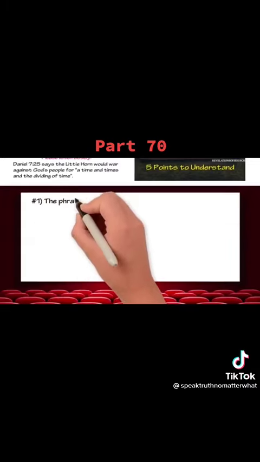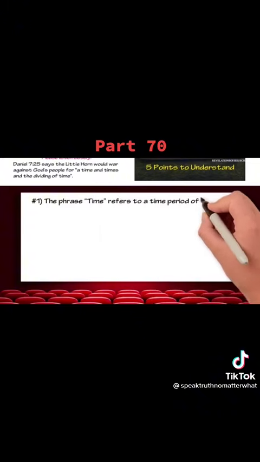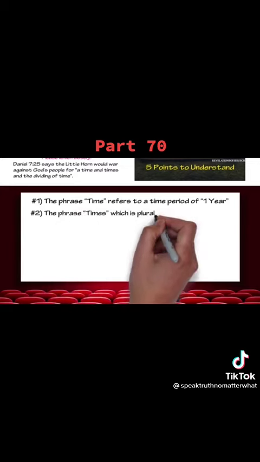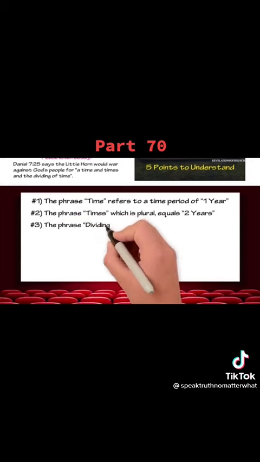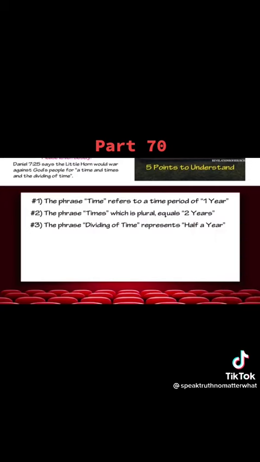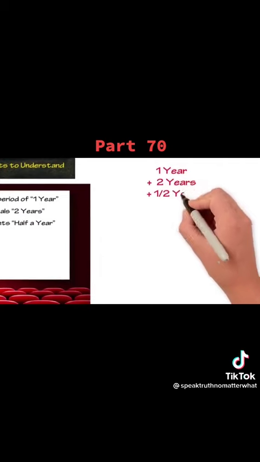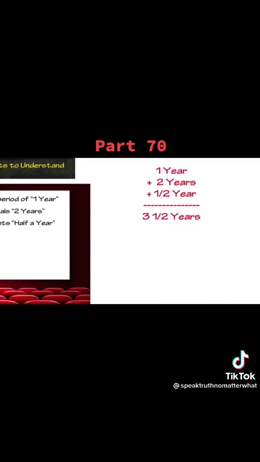Point number 1. The phrase time refers to a period of 1 year unless otherwise specified in the prophecy, such as you see in Daniel chapter 4 and verse 16. Number 2. The phrase times, which is plural, equals 2 years. Number 3. The phrase dividing of time represents a year divided in half, or half a year. By adding 1 year plus 2 years plus half a year, you get 3½ years. In other words, the little horn made war against God's people for 3½ years.